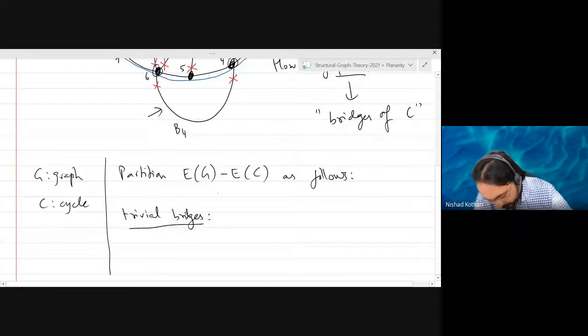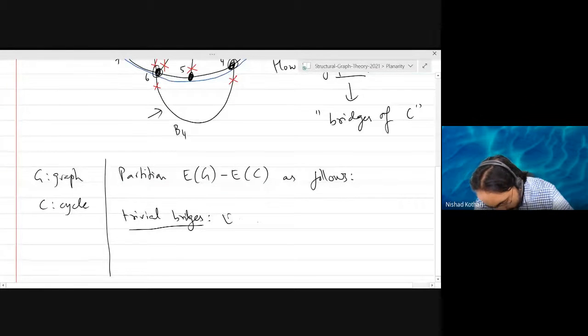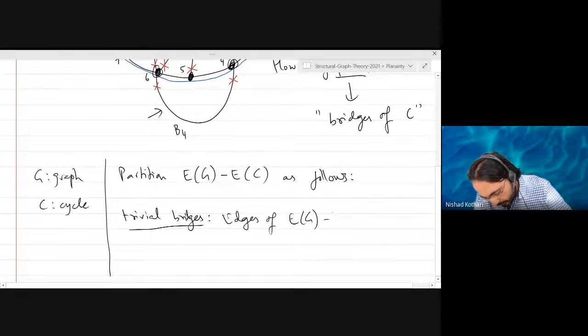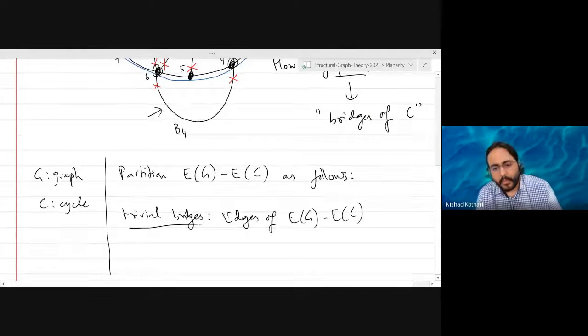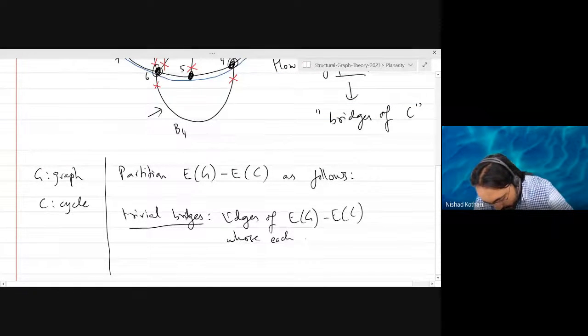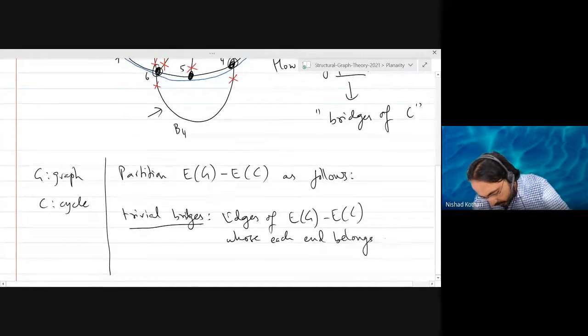These are edges of the graph whose each end belongs to the cycle.